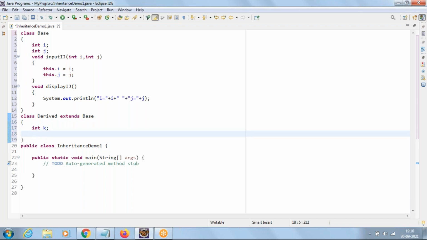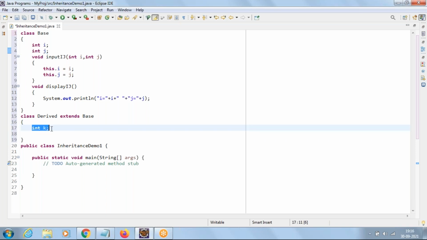Now in the derived class, how many data members are there? Technically just one, by saying class Derived, but since we said extends Base, how many data members are there in Derived? Three, and two methods as well. Now, I'm asking only about data members, meaning only variables. These are your data members. So my question is only related to data members. So we should say three data members, that is i, j and also k.